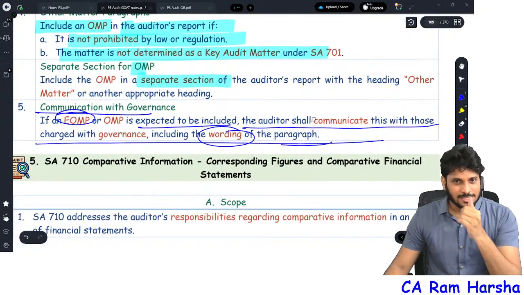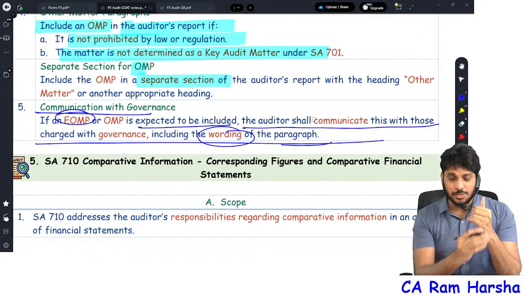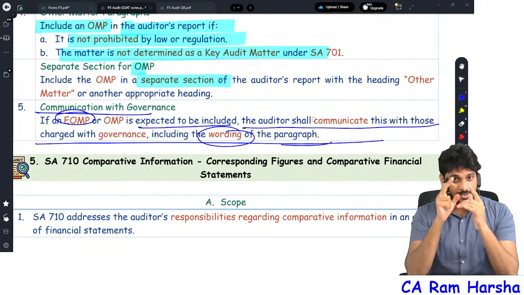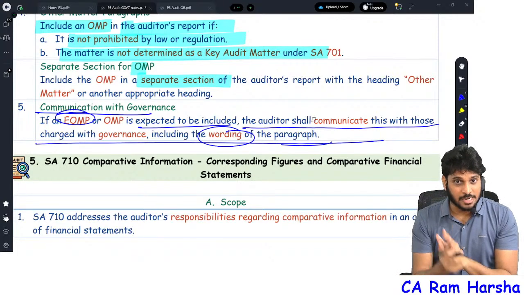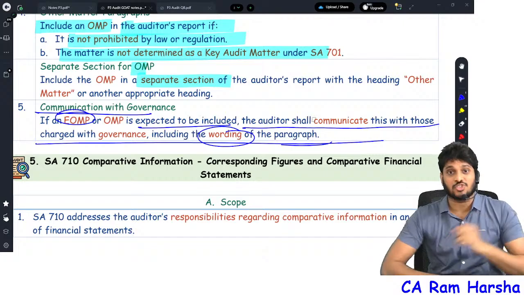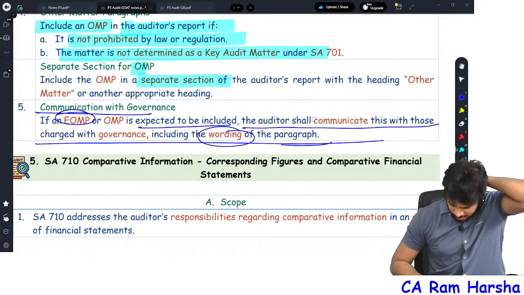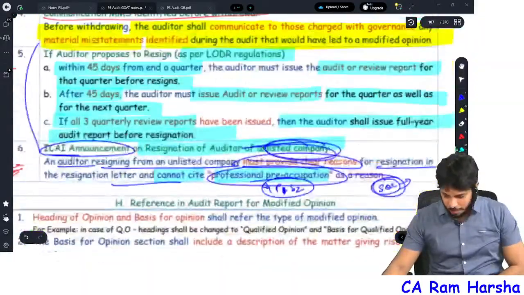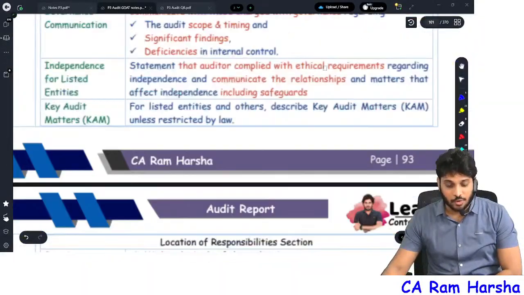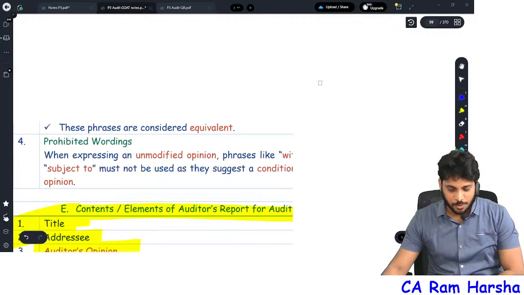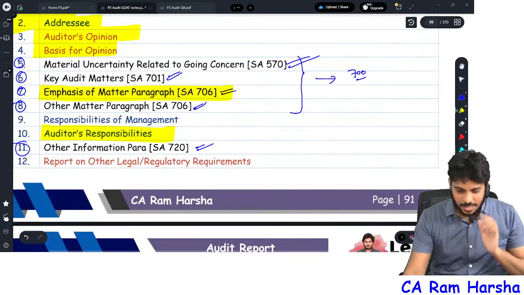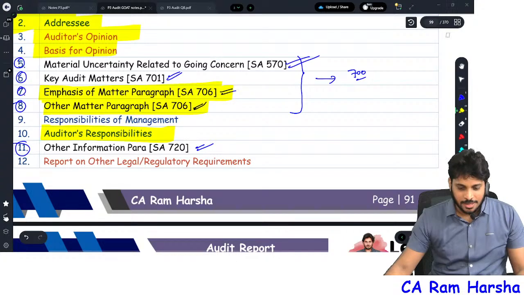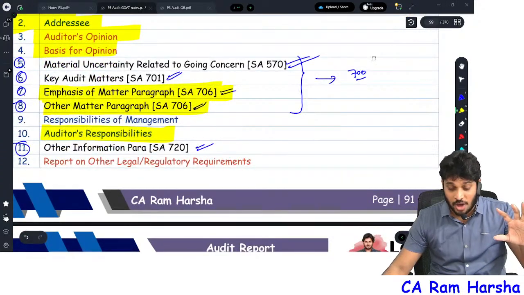Right now, if you check, 700 is mostly completed. Technically speaking, 705 is completed, 299 is completed, 600 is completed, 705, 706, 600. Three standards we completed predominantly, which are technically big standards. 700 is also half completed. Now let us go back to 700, contents of audit report. You see the contents of the audit report, what we have completed: the other matter paragraph and the emphasis of matter paragraph are completed. These are the sections in the audit report we have already completed.